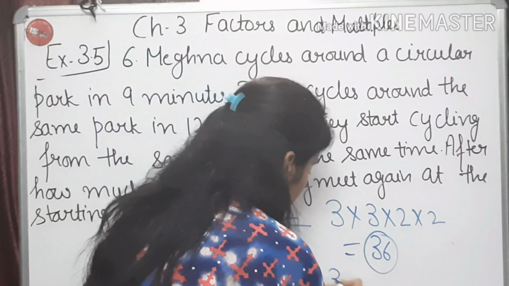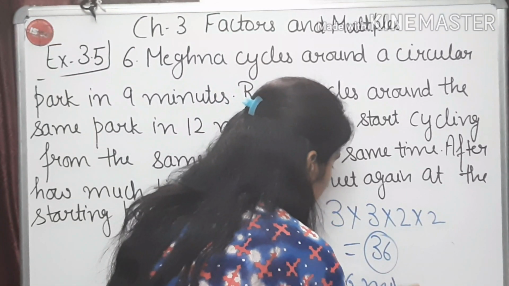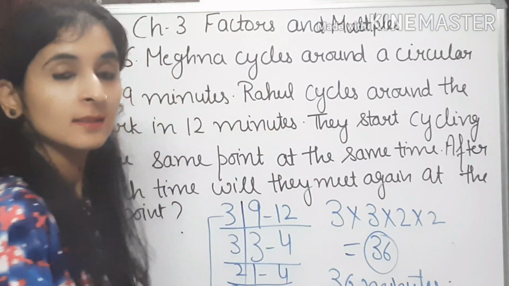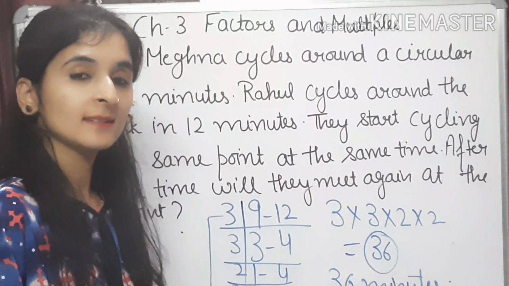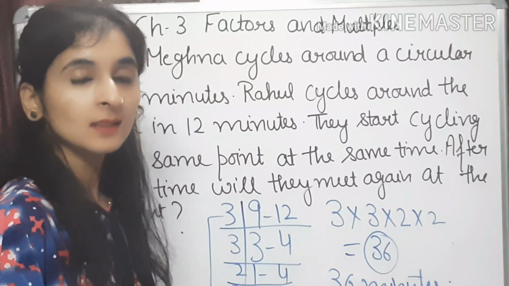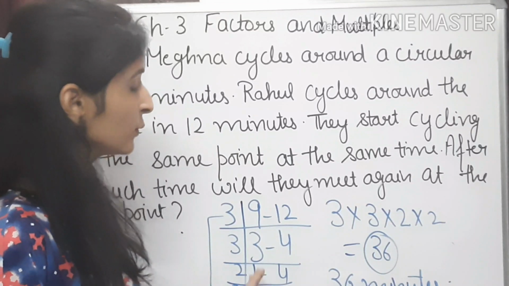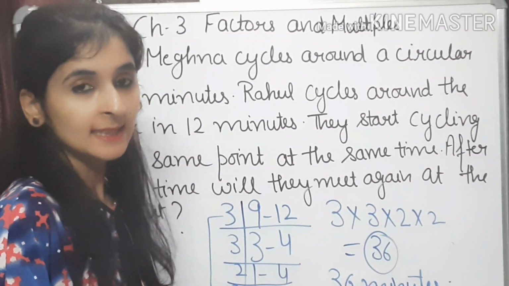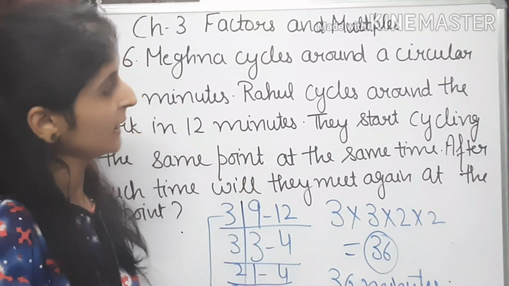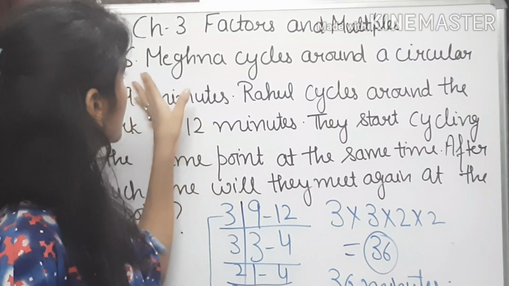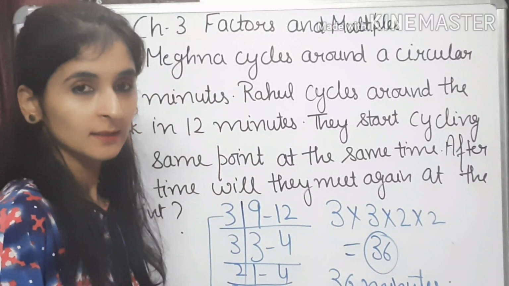It means after 36 minutes they are going to meet at the starting point, right? So we just have to find out the LCM of the time taken by each person, Meghna and Rahul.